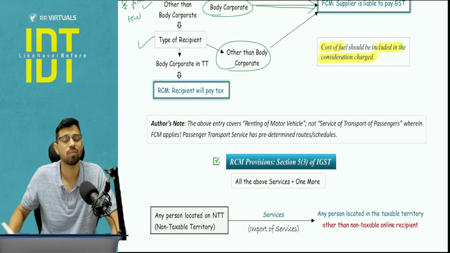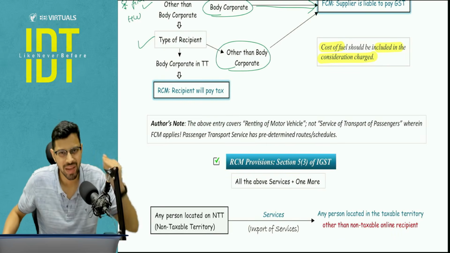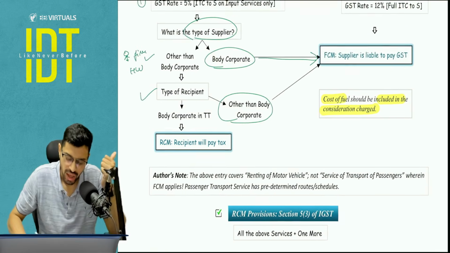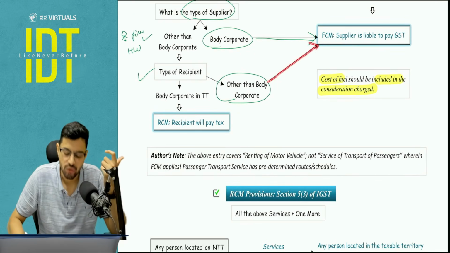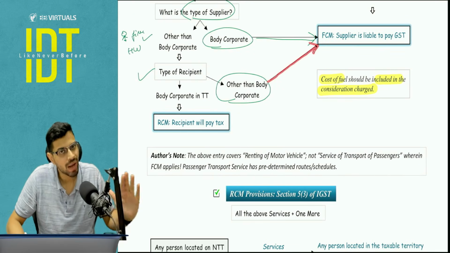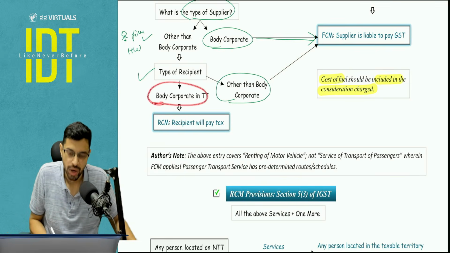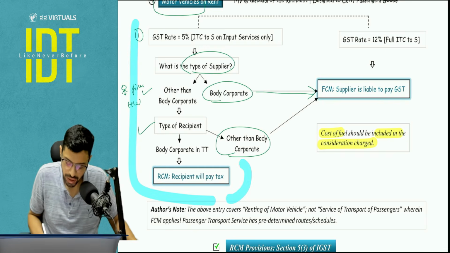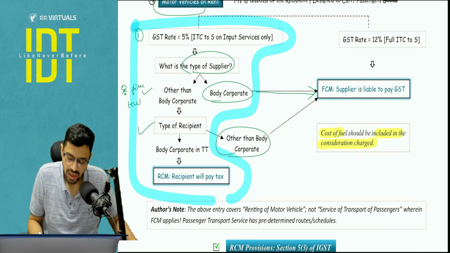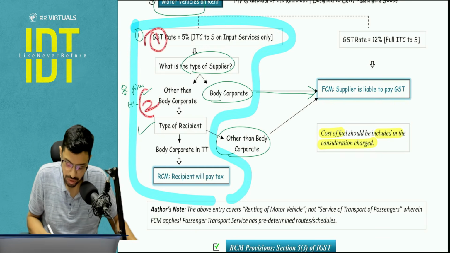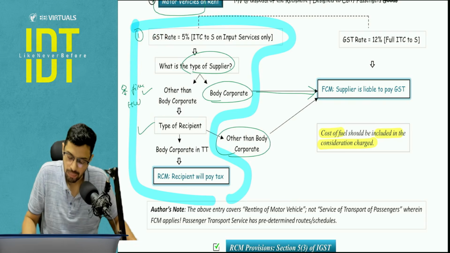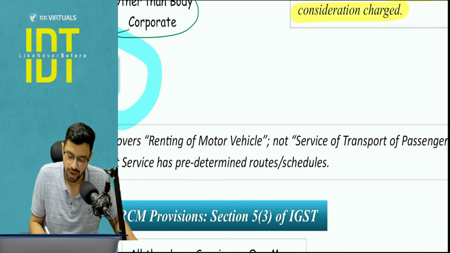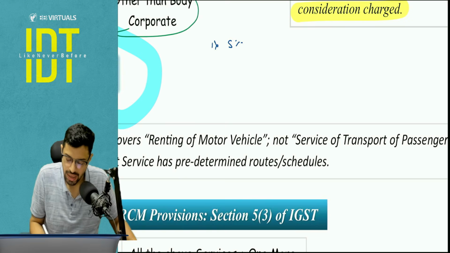If the recipient is other than body corporate, means the recipient is not a big enough player, he's just an individual or HUF or a partnership firm, then again why should we apply the RCM burden on him? You apply FCM. But if the recipient is a body corporate, then yes, all these three conditions are met. This is the cluster that you need to pay attention to in your exam. In this cluster, condition number 1, condition number 2 and condition number 3, the RCM will apply. Now what are the three conditions? If we quickly recap, the rate would be 5%, the supplier should be other than body corporate, and the recipient should be body corporate.